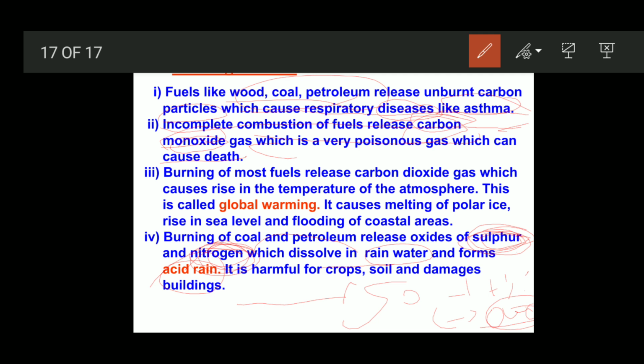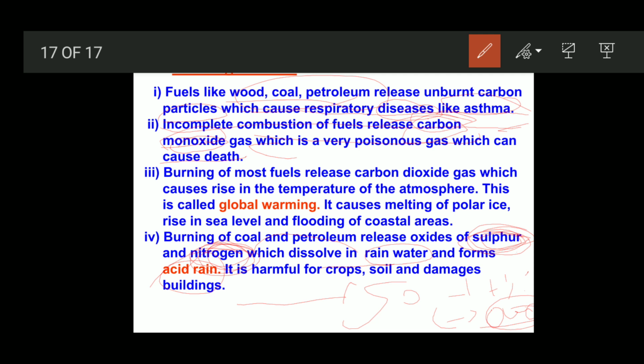You might have seen that the Taj Mahal is one of the 7 wonders. It can be damaged by this acid rain. Near the Taj Mahal there were many industries, so the government noticed that there should not be any industries near the Taj Mahal.